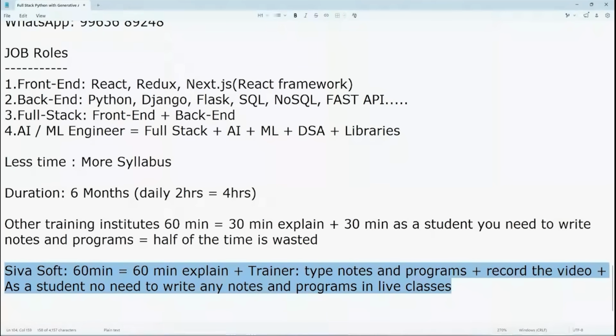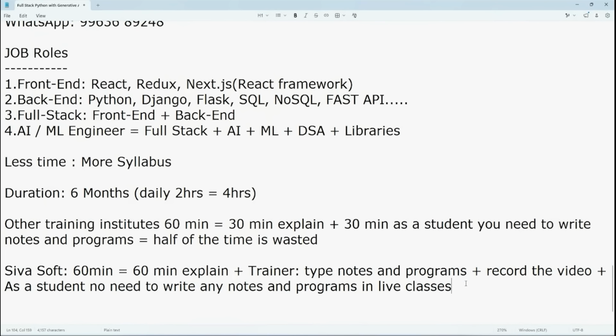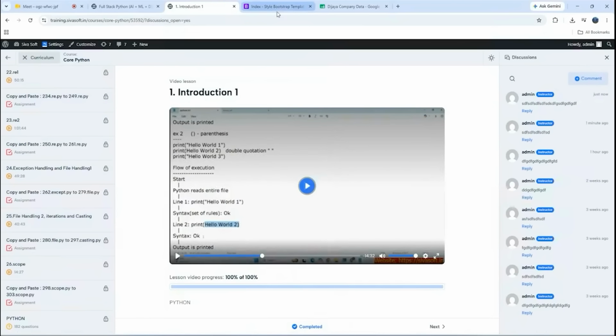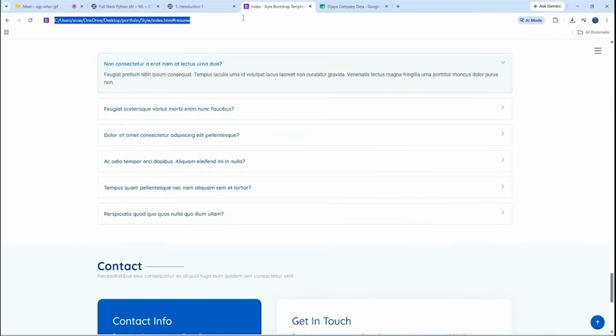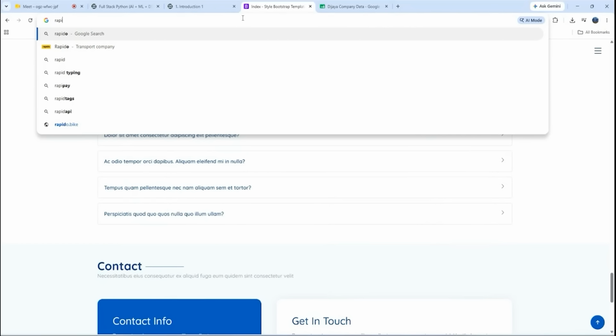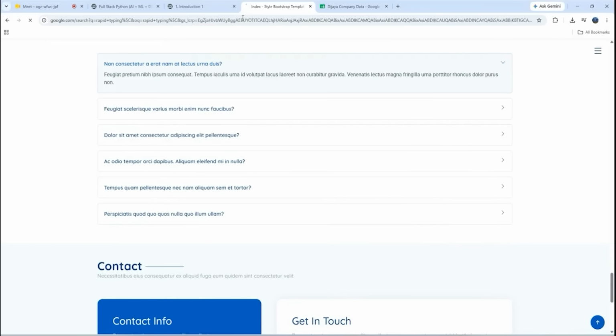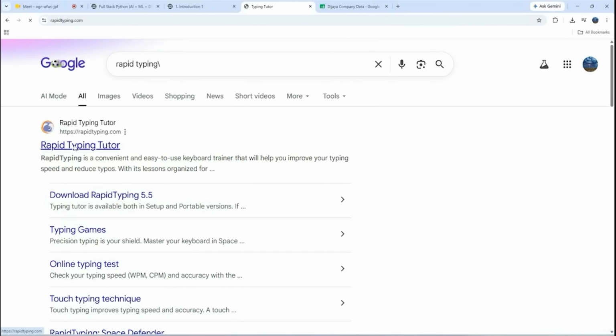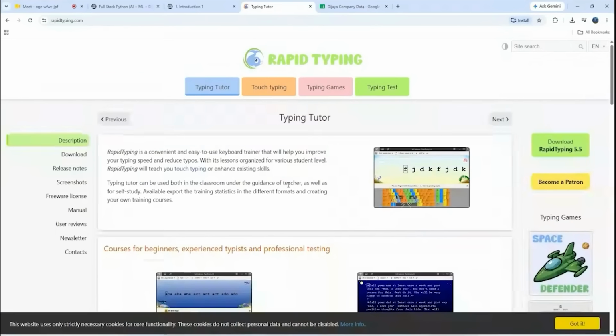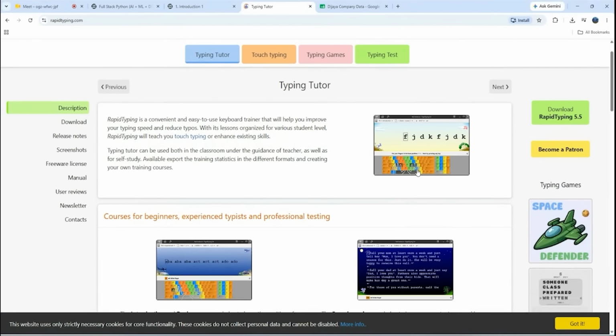Is it clear? And I am going to tell all students in our first class itself, I am going to request all the students to install this software. Not only this Rapid Typing, we have so many other software also. So I recommend this software. The main aim of this software is to increase your typing speed. Is it clear, right?